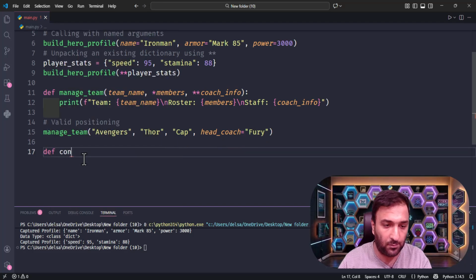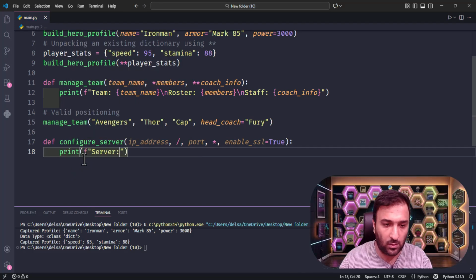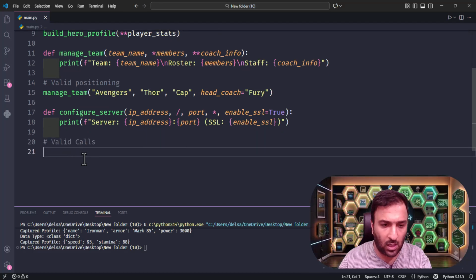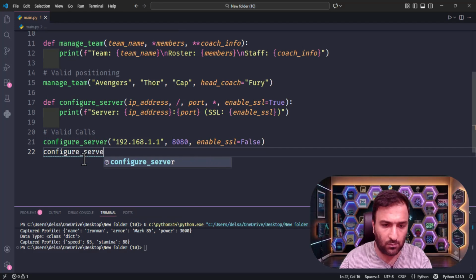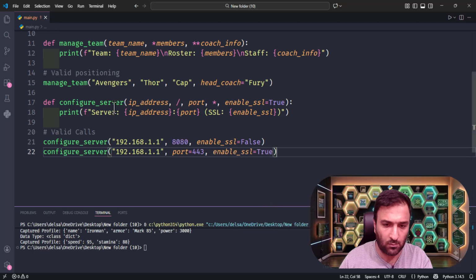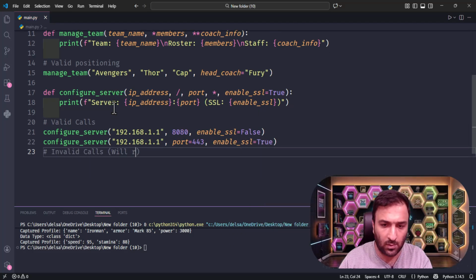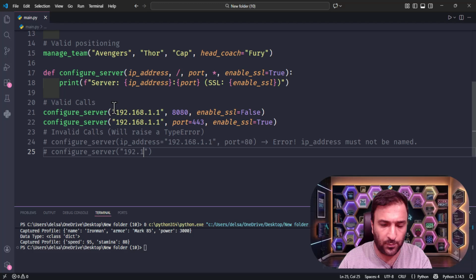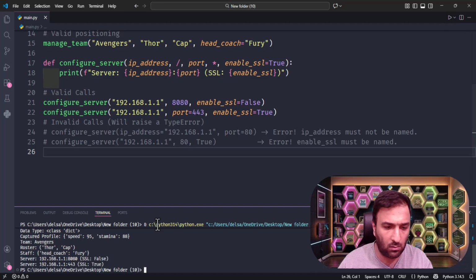For example, as you can see, and valid calls, invalid calls, and let's run and let's print.